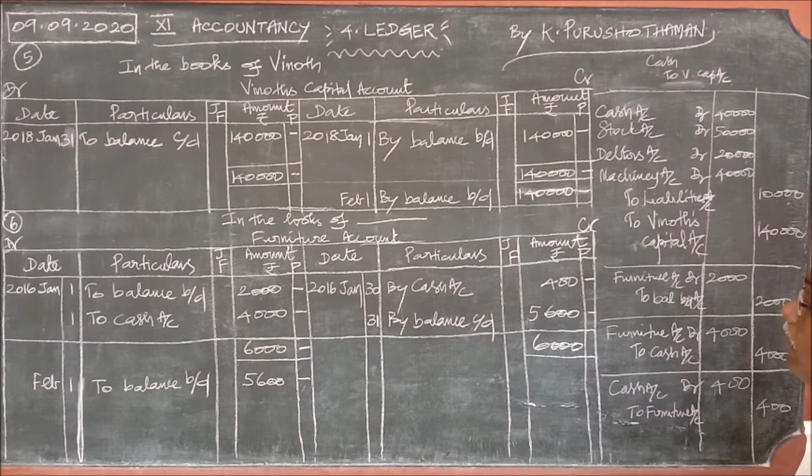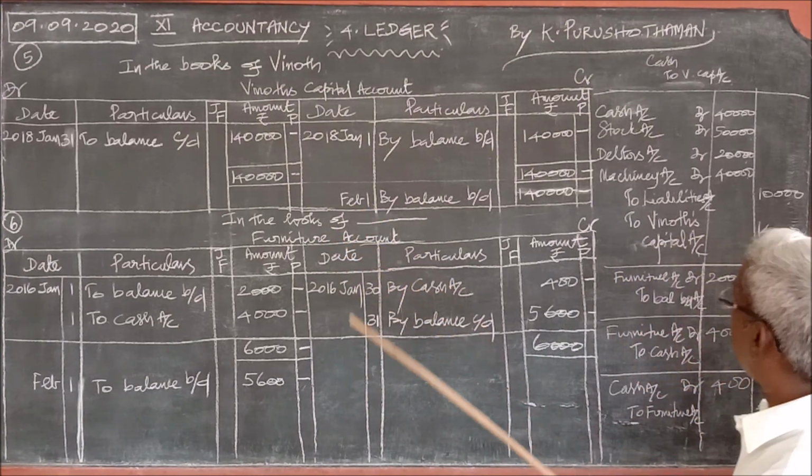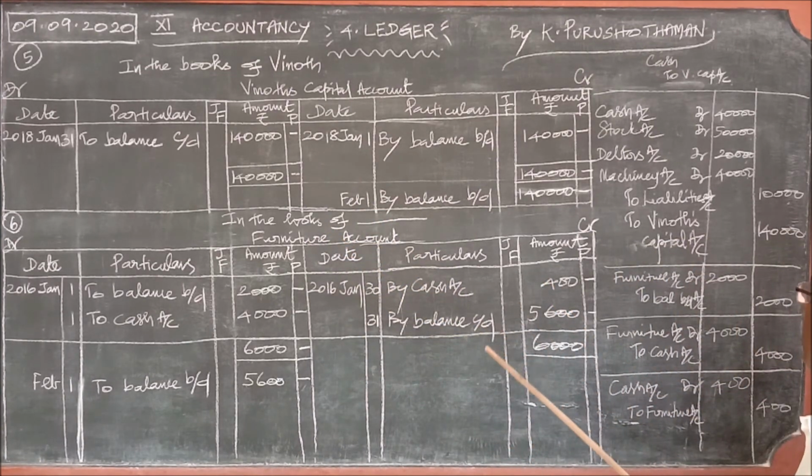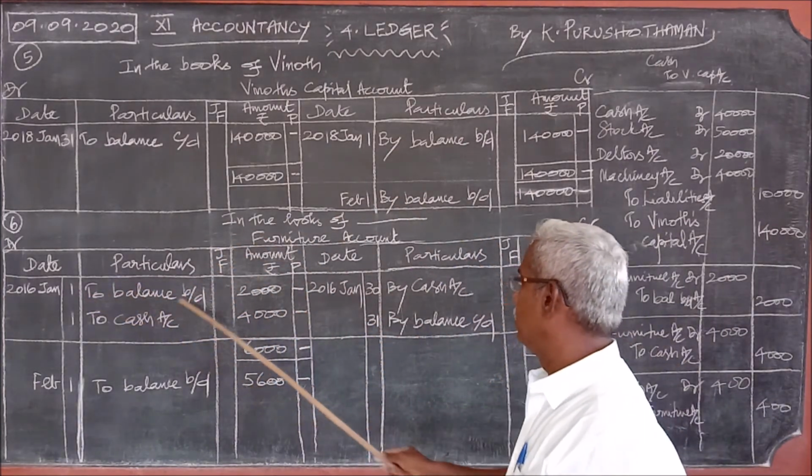Then furniture sold for cash. That is furniture sold. There is nothing mentioned. Name is not given. Therefore, it is a cash sale. Therefore, cash comes in and furniture goes out when the furniture is sold. So these are the 3 journal entries. We are supposed to prepare the furniture account ledger. So where the furniture account lies in the first one, on the debit, therefore on the debit, balance brought down.